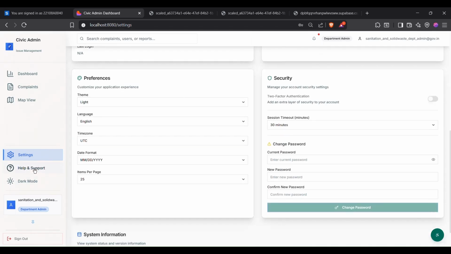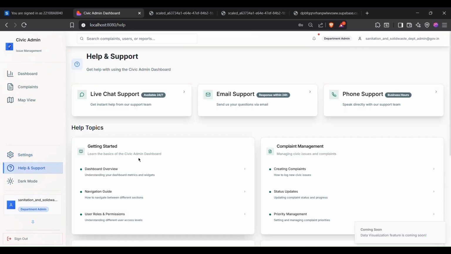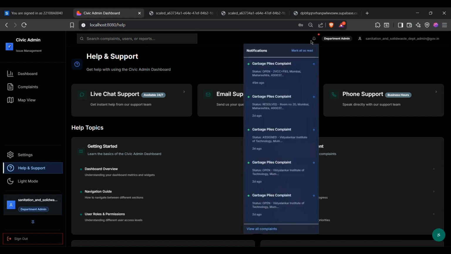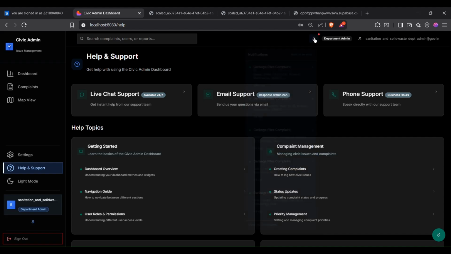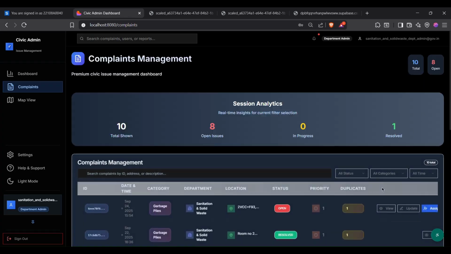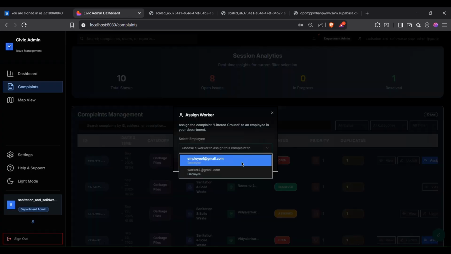We can put in the details, and then help and support is also available. We also have a dark mode dashboard so that it's easy on the eyes of the users. We have also added the notification feature so that we can get the latest updates. As you can see, the dark mode dashboard through the complaint section.